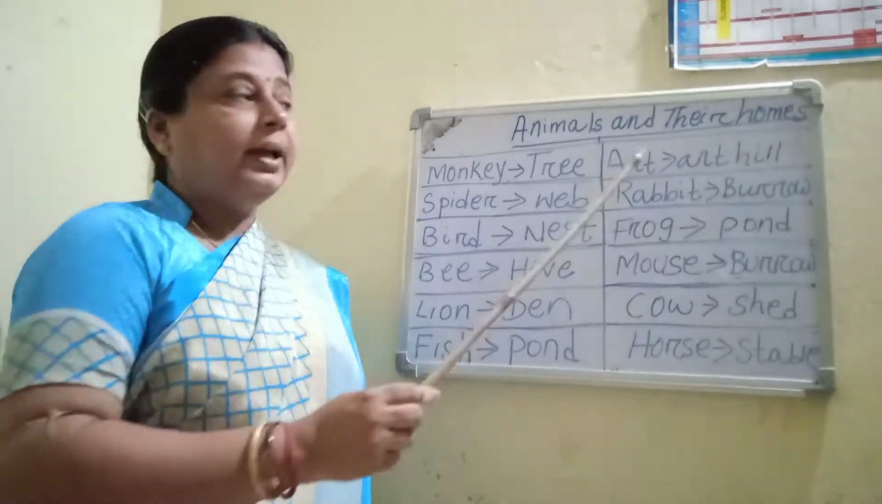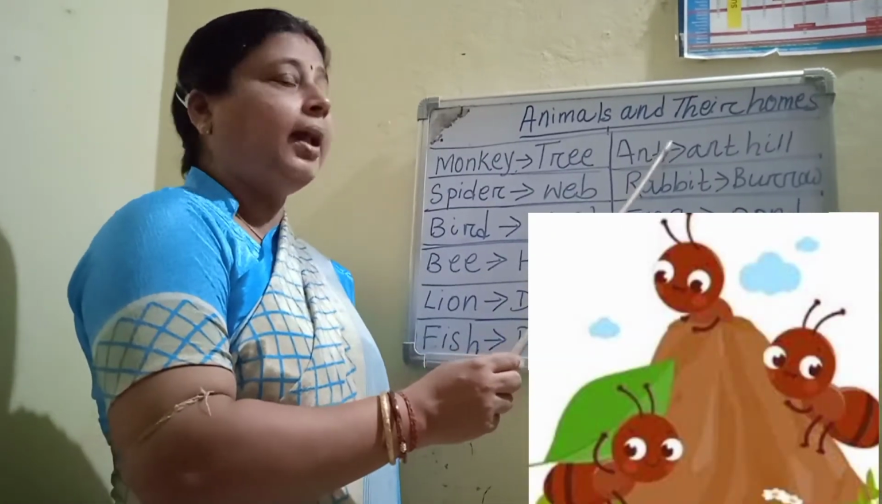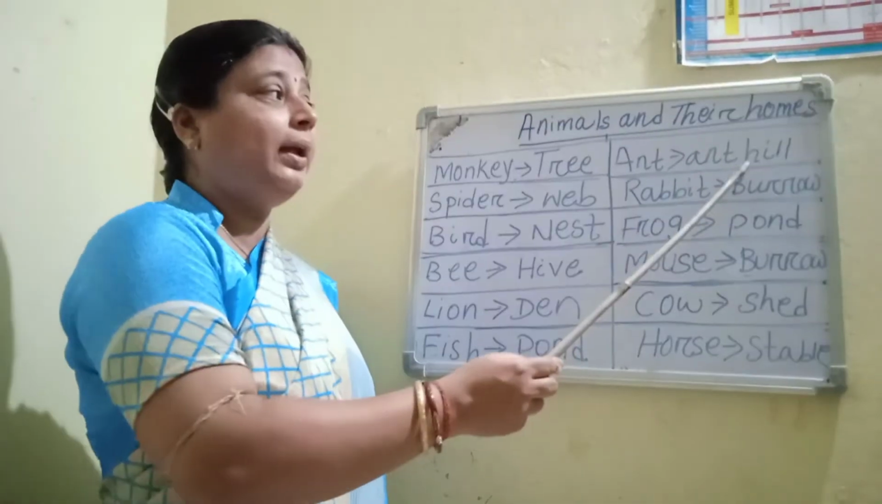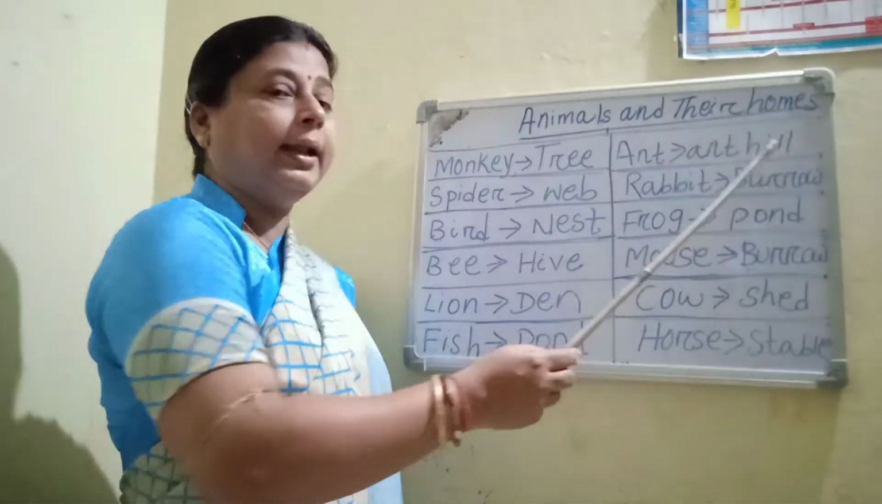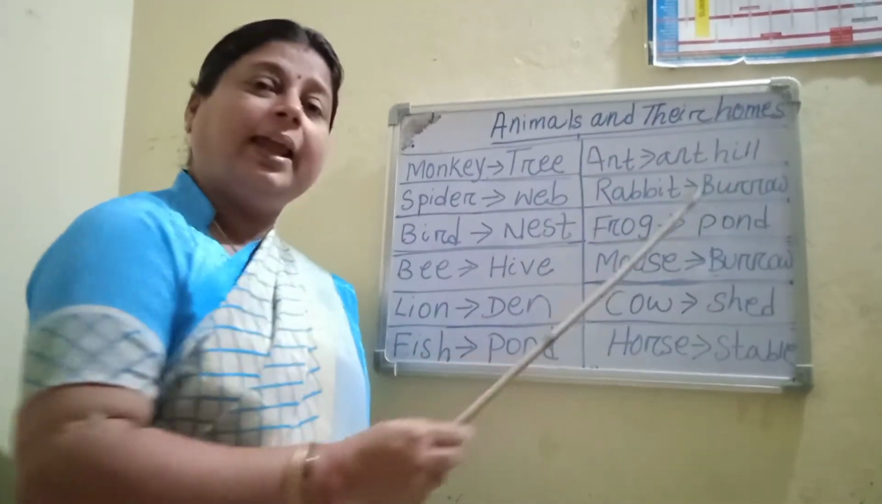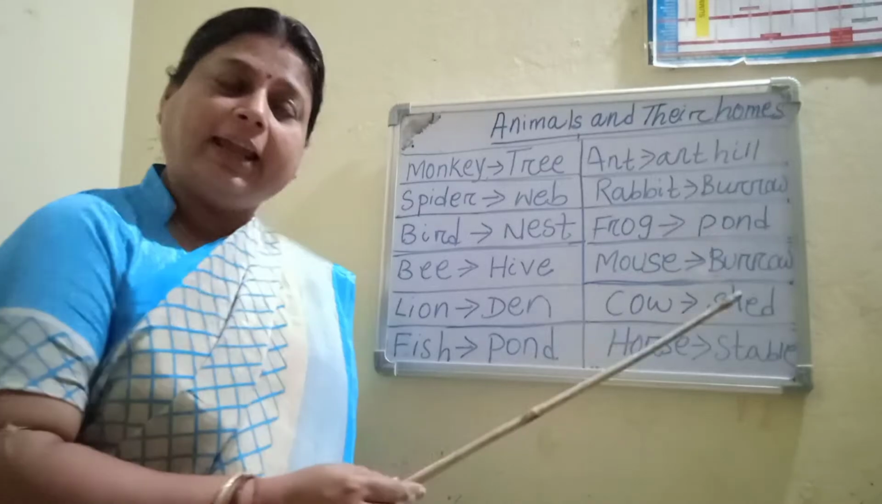Next one, ant. A-N-T, ant. Ant lives in ant hill. What is the spelling of hill? H-I-L-L, hill. Ant lives in hill.